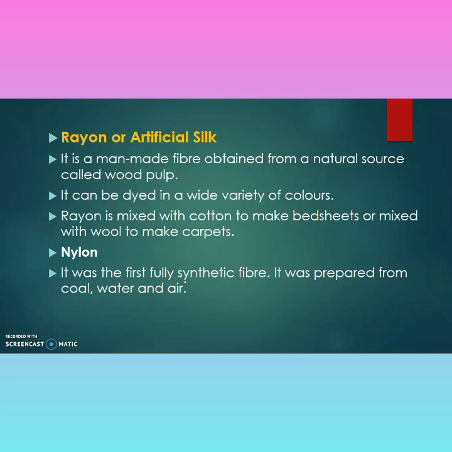Rayon is also known as the artificial silk. It is a man-made fiber obtained from natural source called wood pulp. Very important: it is obtained from the natural source, but by the chemical treatment of the natural source, we can obtain rayon. That's why it is known as semi-synthetic fiber, because with the help of wood pulp and chemicals, we can form the rayon fiber. It can be dyed in a wide variety of colors. Rayon is mixed with cotton to make bed sheets or mixed with wool to make carpets.